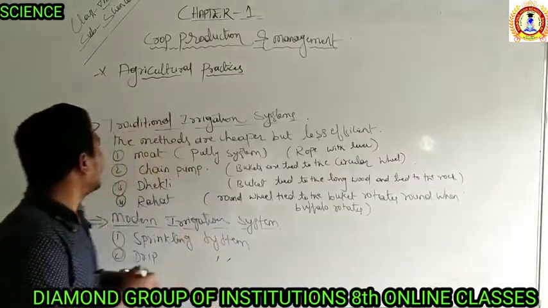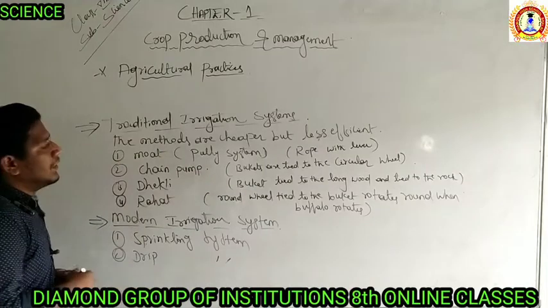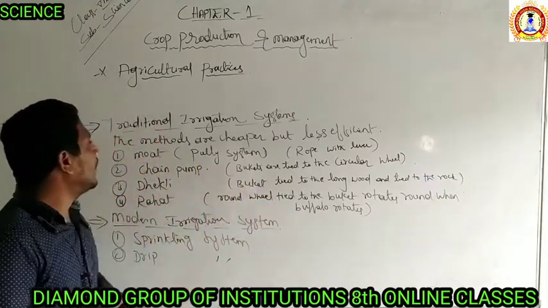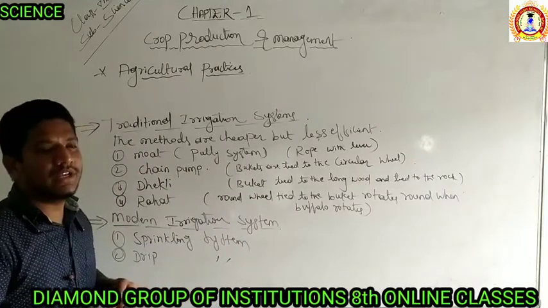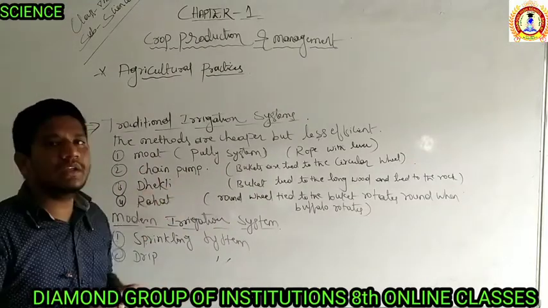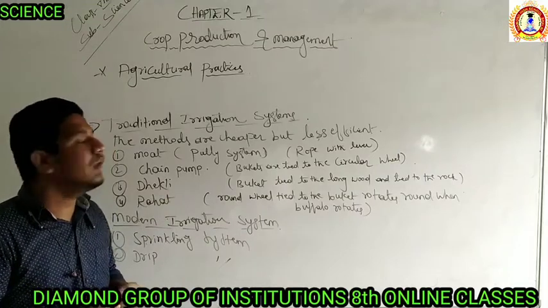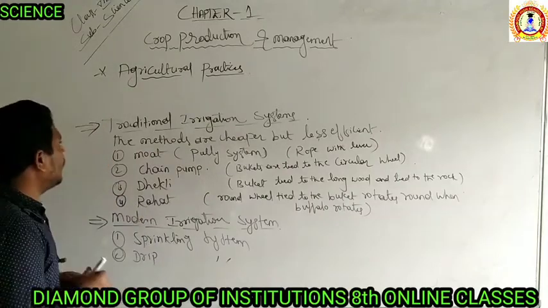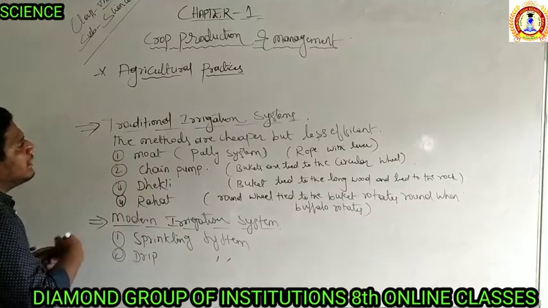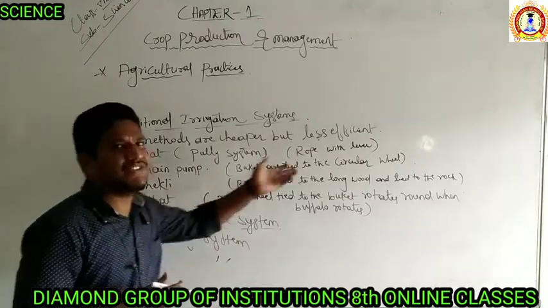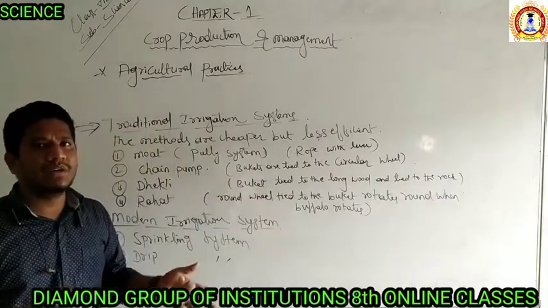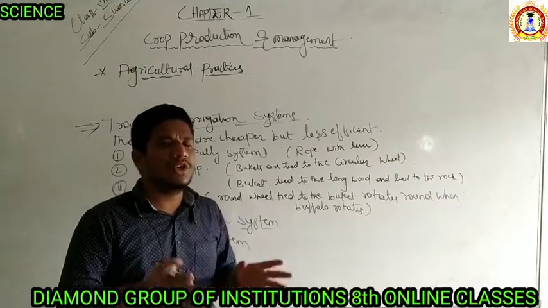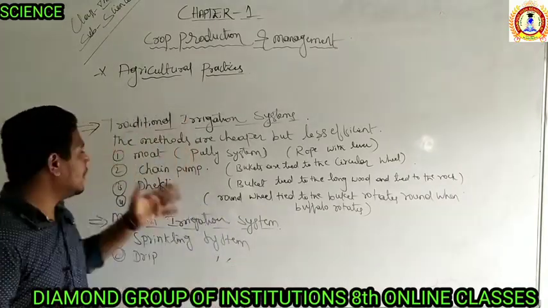Now we discuss the traditional irrigation system. Sorry, I can't show you the figures of these things. If you want to see them, just search in your textbooks. It's given in a very easy and interesting way to understand how irrigation was traditionally carried out by our people. The traditional irrigation system is cheaper, but less efficient. There is not that much investment, but efficiency is very low. Due to that, it has been replaced by the modern irrigation system.